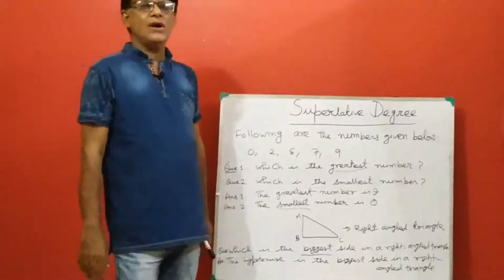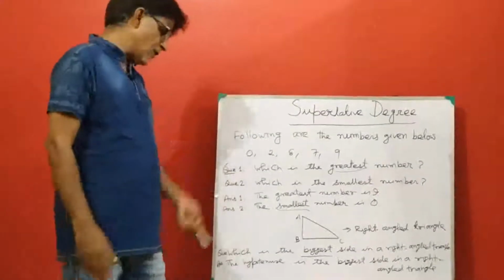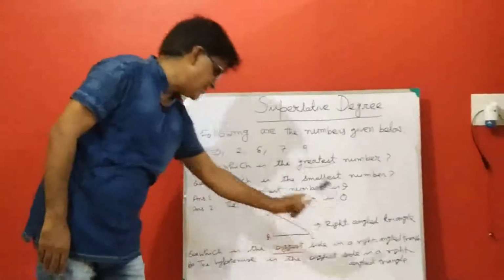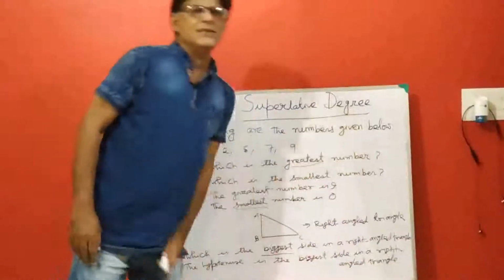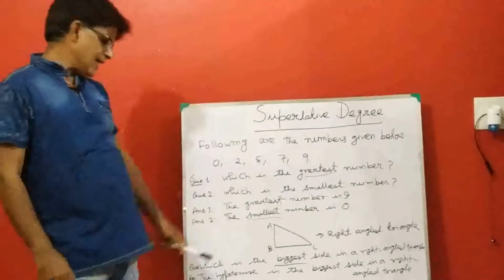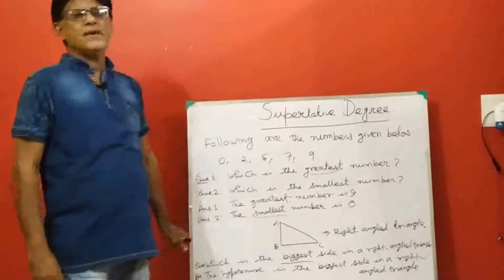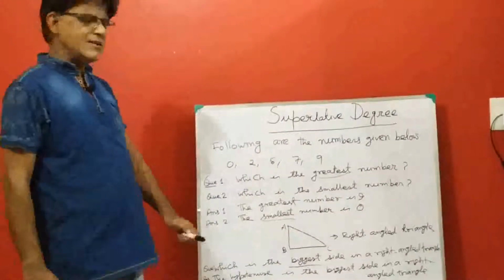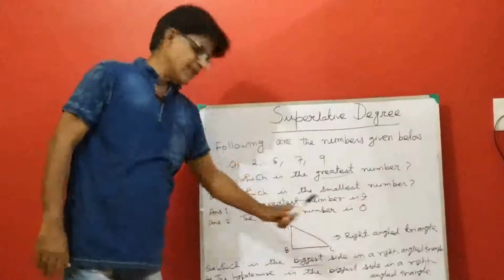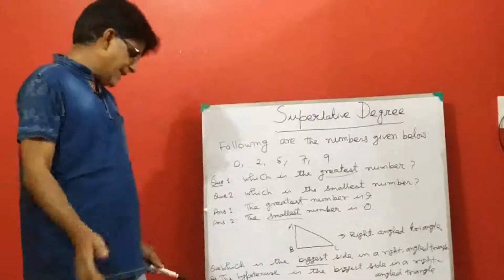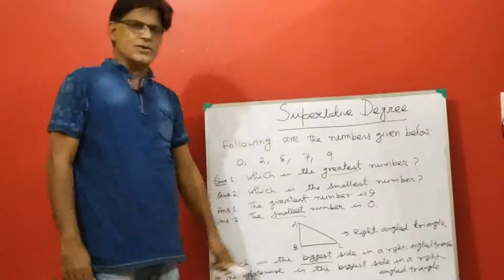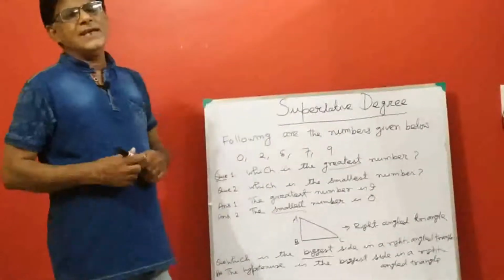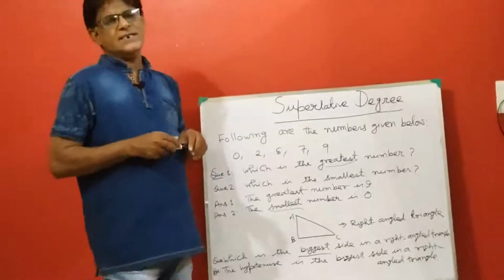Now my question is, which is the biggest side? ये राइट एंगल ट्रायंगल में which is the biggest side? Of course the answer will be AC. Okay, that is the hypotenuse. The hypotenuse is the biggest side in a right angled triangle.